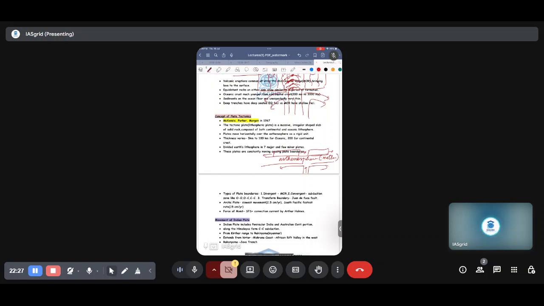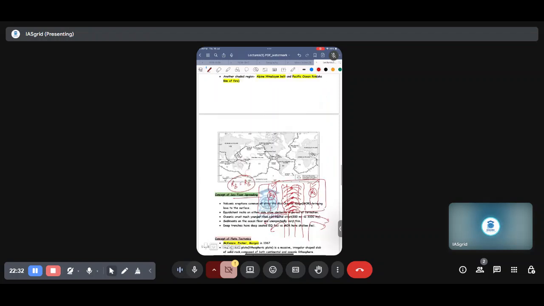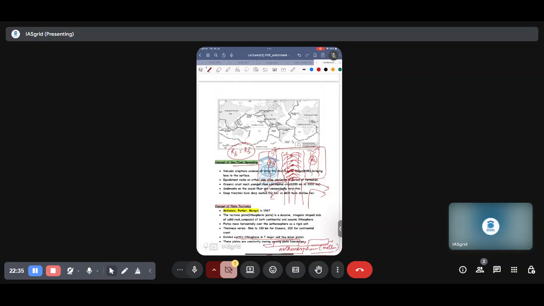Therefore they divided the earth's lithosphere into seven major and a few minor plates. Seven major plates, as you can see over here: first the Antarctic plate, then the North American plate, third the South American plate, fourth the Pacific plate. This is an oceanic plate. This is also an oceanic plate. Then the Indo-Australian plate, then the Eurasian plate, and also the African plate. These are the major plates, and there are some minor plates, like the Cocos plate, the Nazca plate, then the Philippines plate, the Caroline plate.